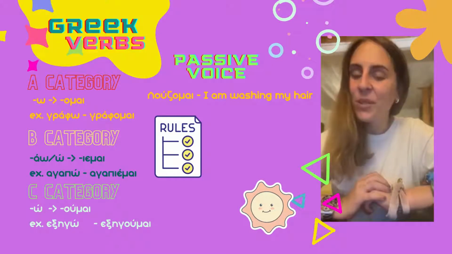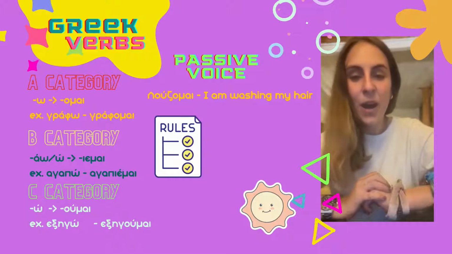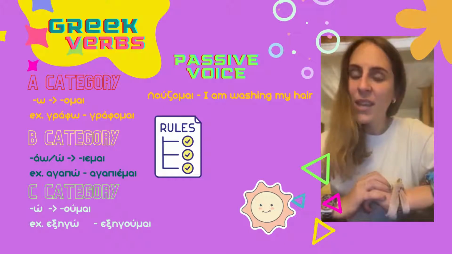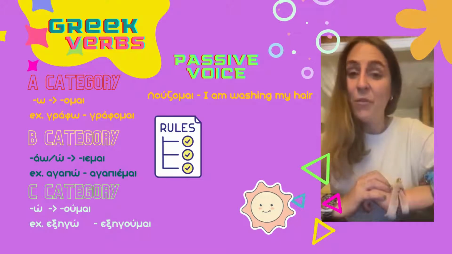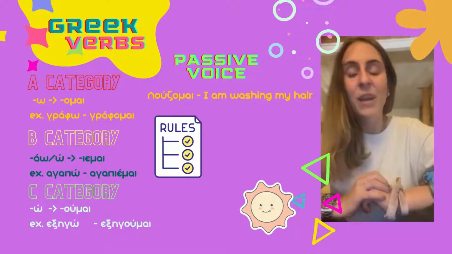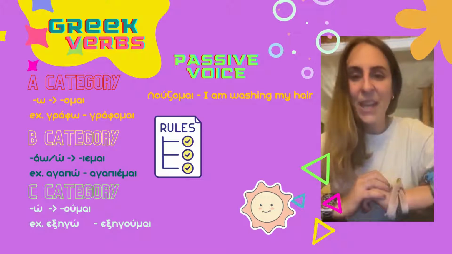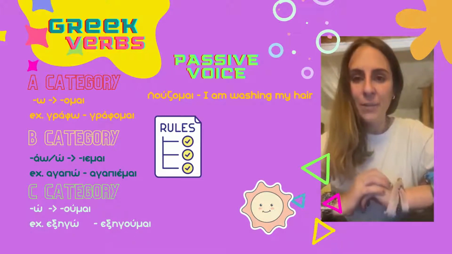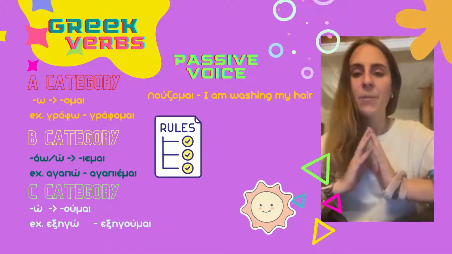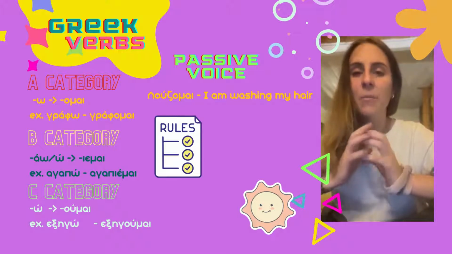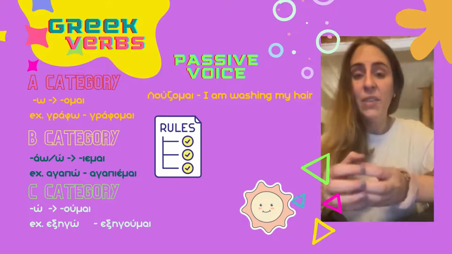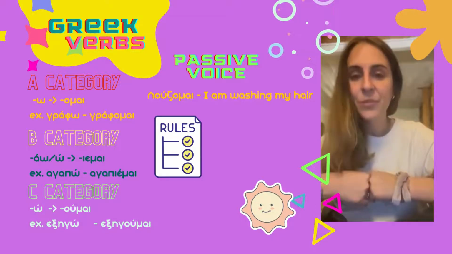In today's episode, I'm gonna talk to you about how to conjugate verbs that exist in passive voice. Firstly, I would like to clarify what is passive voice in Greek. In Greek, we mostly use passive voice for verbs that show that the subject of the sentence does something, which is the action of the verb, and this action comes back to the subject.